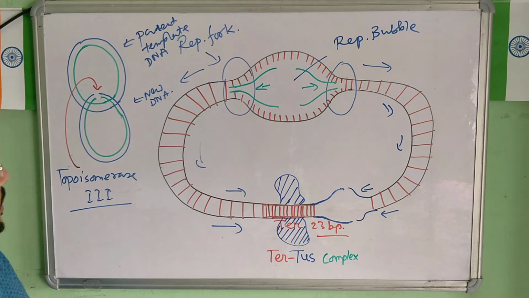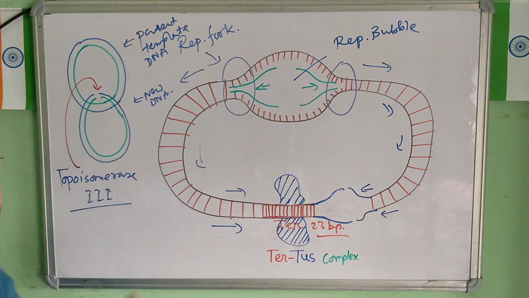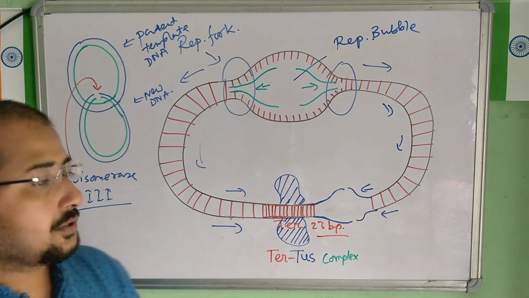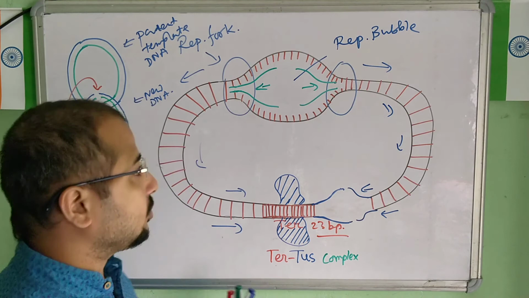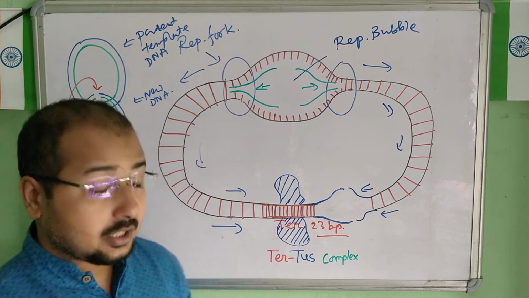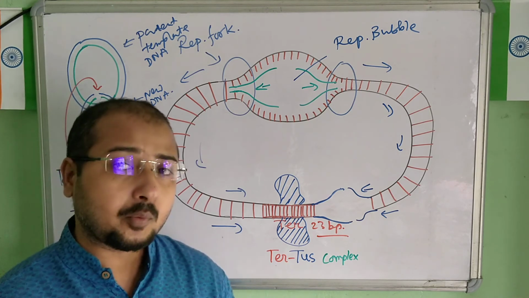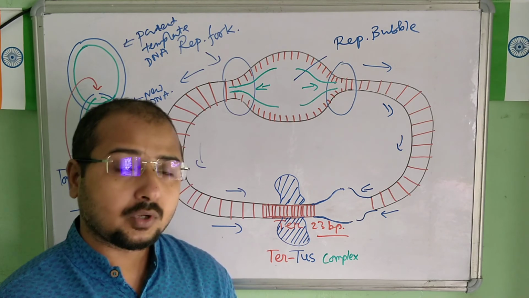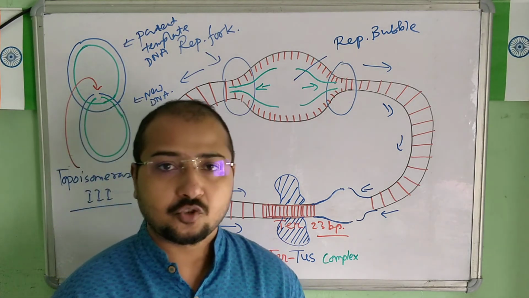So we have seen here how the semi-conservative mode is proved, right? This is the entire mechanism of replication. The termination mechanism is completed. We have done first the initiation, then elongation, and now termination. Keep these diagrams in mind, they are very important. If you can draw the diagram properly in the answer, it will be easier for you to write the answer also. I hope you understood the entire mechanism of replication.